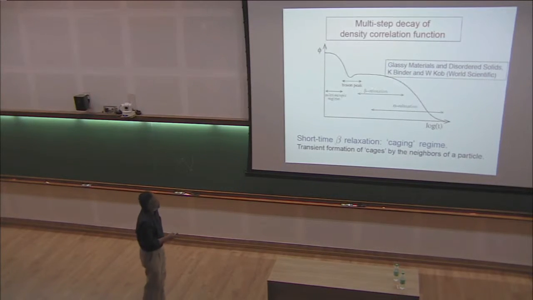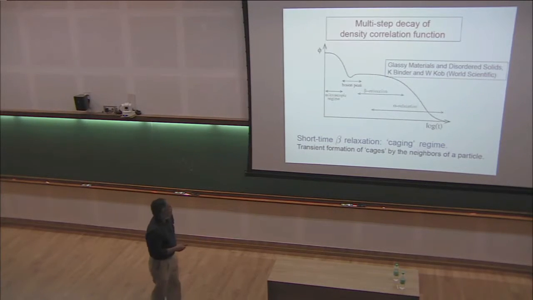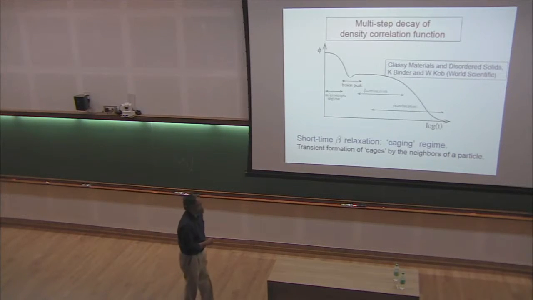These are not very well defined. As you can see here, the beta and the alpha are somewhat overlapping with each other. But it is clear that the behavior at relatively short times is quite different from the behavior at much longer times. Most studies of glassy behavior concentrate on this alpha relaxation regime. But today I'm going to talk about what happens here and try to relate what happens in this short-time regime to what one sees in the long-time regime.